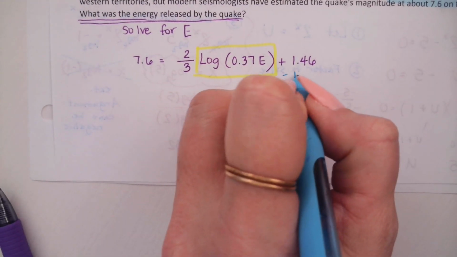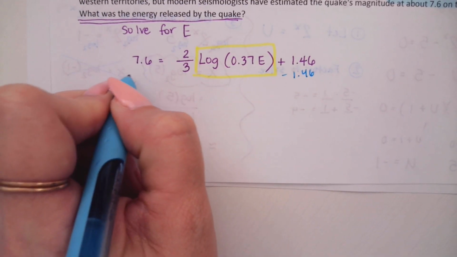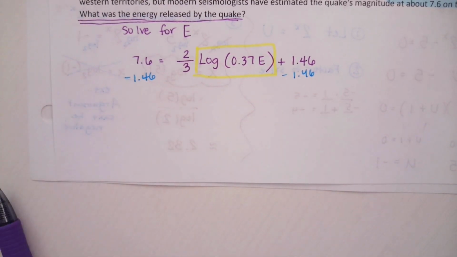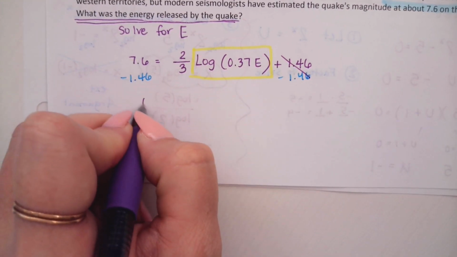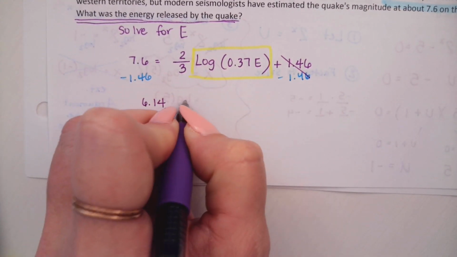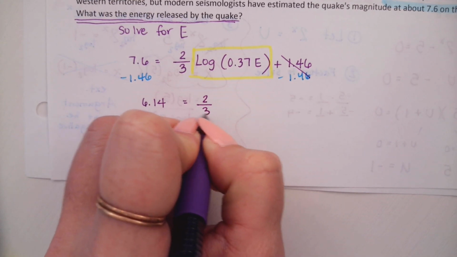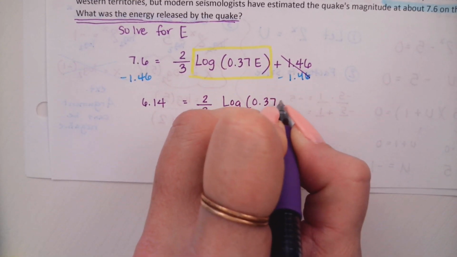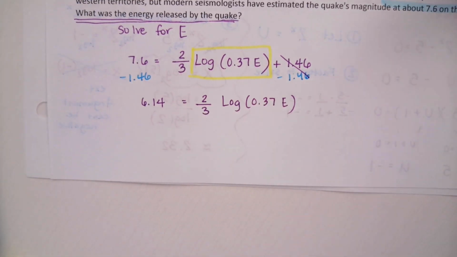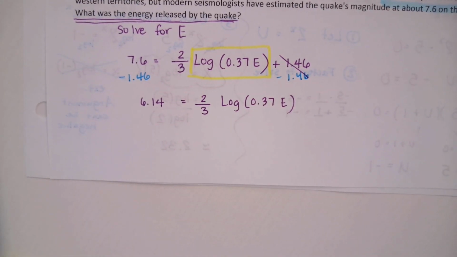So we're going to subtract 1.46. Good job. 7.6 minus 1.46, 6.14. Bless you. Okay. One more number I got to cancel. How do I cancel 2/3?